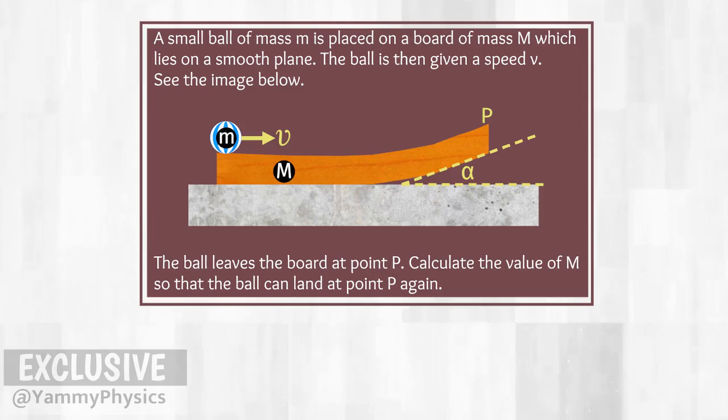You can read this question for a while. We have a curved board on a smooth flat surface. On the curved board there is a small ball. The ball then moves to the right with an initial velocity of v.